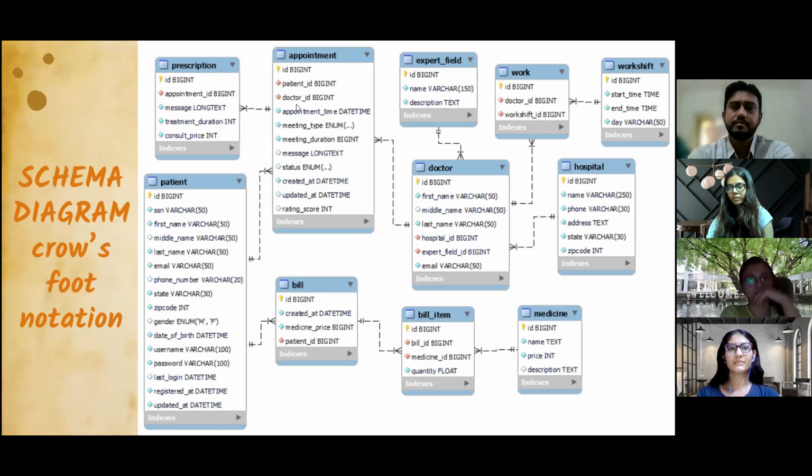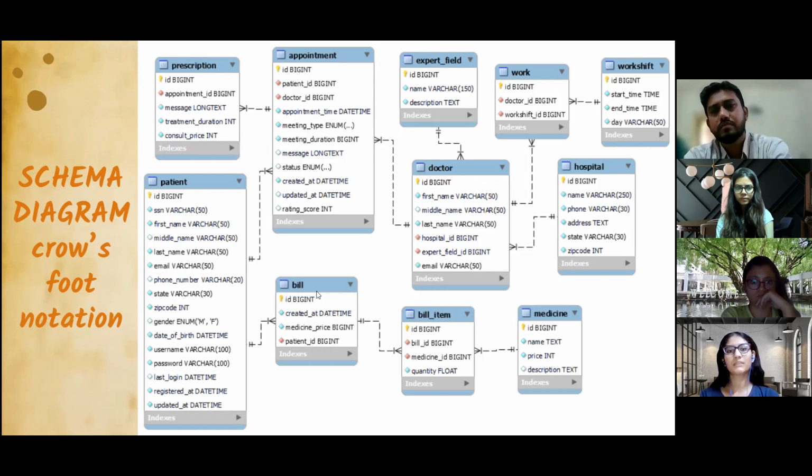And in the prescription table, we are storing the appointment ID, message, treatment duration, and consult price for the particular doctor. As a prescription is given by the doctor, we have a message over here also. This message is nothing but the message given by the doctor to the patient. So in this message, the doctor will give the medicine list or any precautions to be taken for that person, which is in text format. This is the treatment duration, and consult price is also saved in this prescription for that particular doctor.